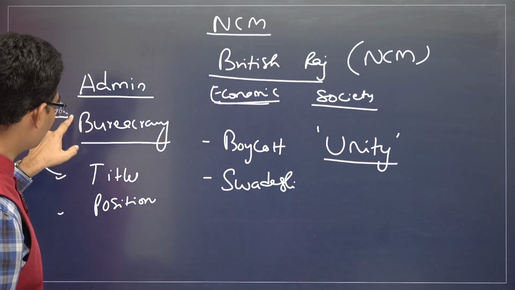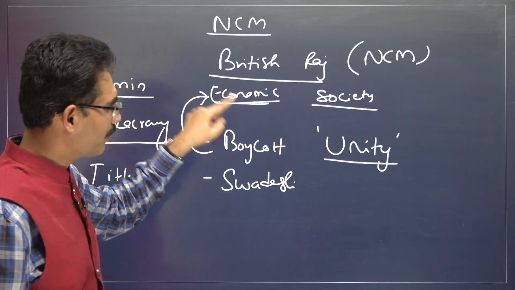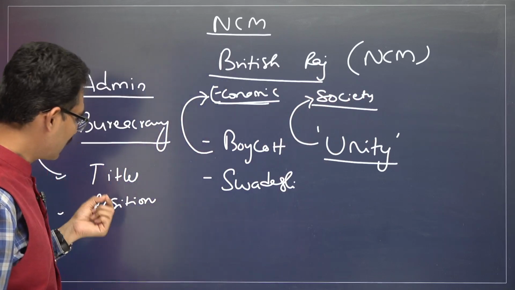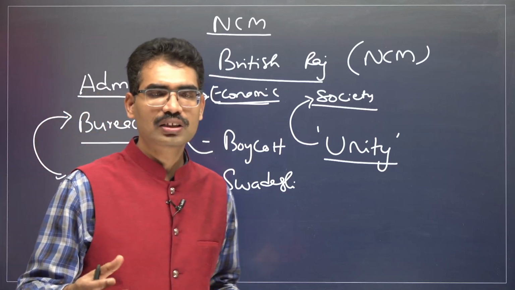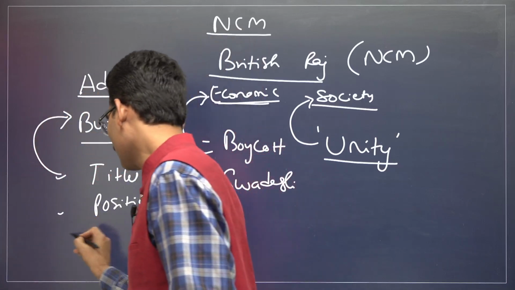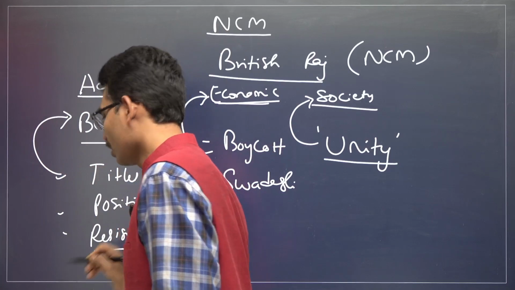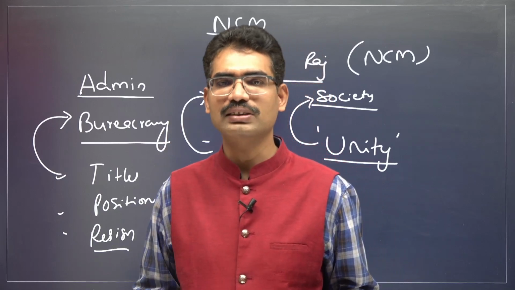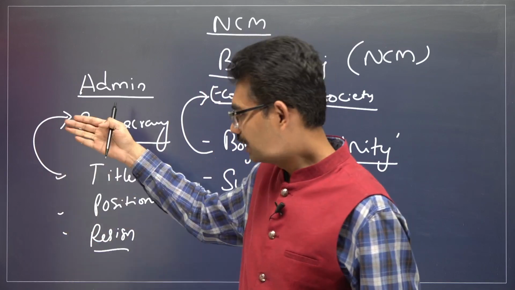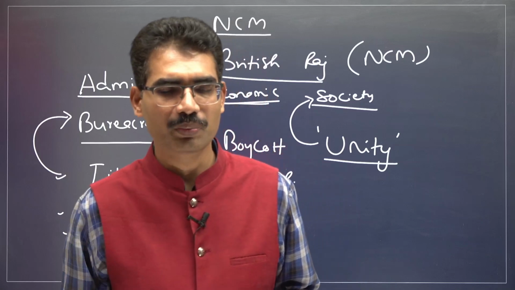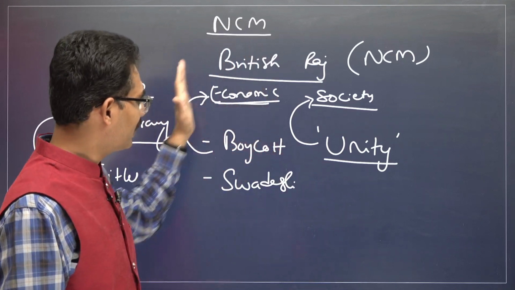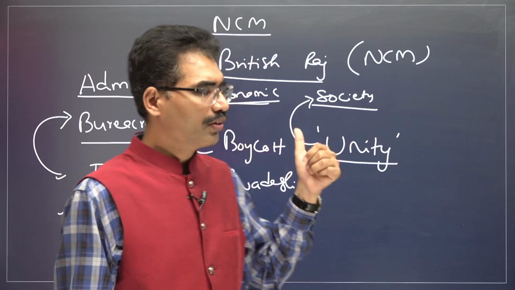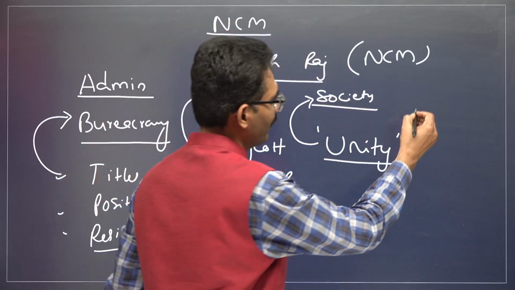We won't cooperate with your bureaucracy. We won't cooperate with your economic policies. We won't cooperate with your divisive policies. That is how titles were renounced, and after some time, if possible, you even resign. If Indians are not part of the bureaucracy, then how will they run the country? This kind of program was part of the non-cooperation movement. That's why, one after the other, each and every segment was attacked by the non-cooperation movement program. Fine, and all these things must happen peacefully.